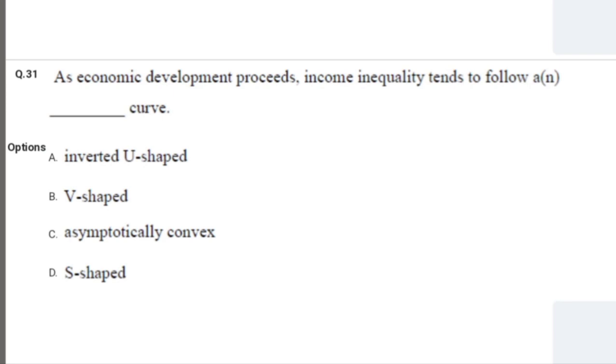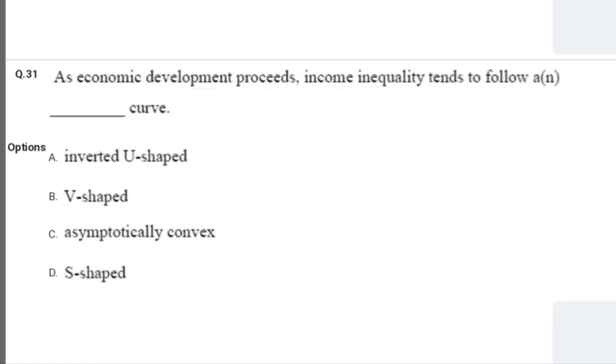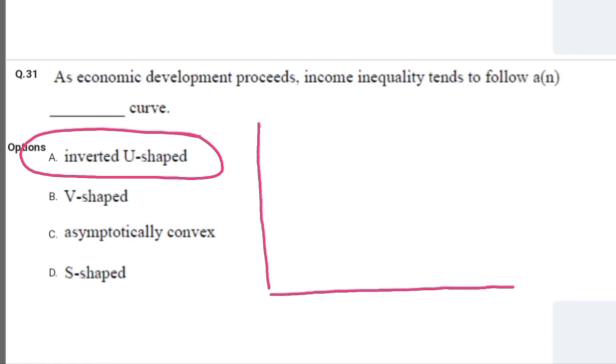Next question is, as economic development proceeds, income inequality tends to follow dash dash curve. The options are inverted U-shaped, V-shaped, asymptotically convex, or S-shaped. So the correct option to this question is inverted U-shaped, because this is the Kuznets inverted U curve, that looks like this.